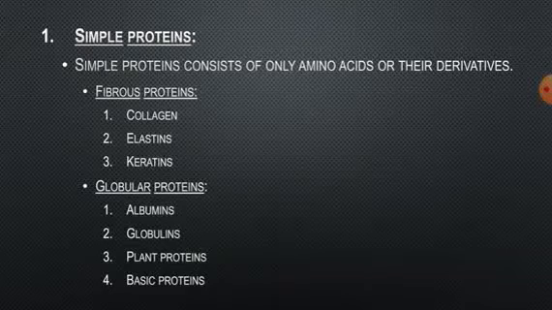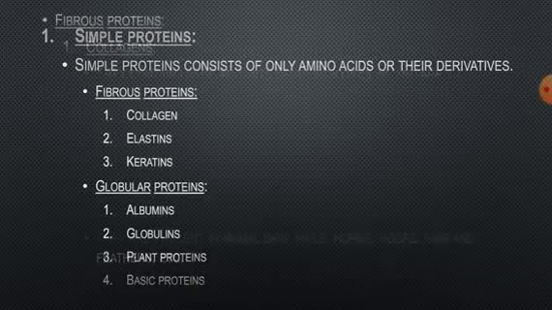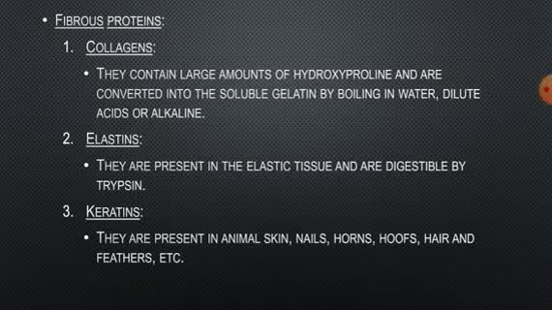Simple proteins are again classified into fibrous proteins and globular proteins. Fibrous proteins include collagen, elastins and keratins, and globular proteins include albumins, globulins, plant proteins and basic proteins. Let us first know about the fibrous proteins.